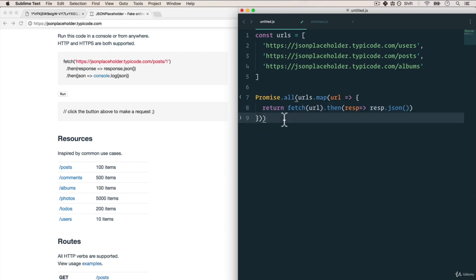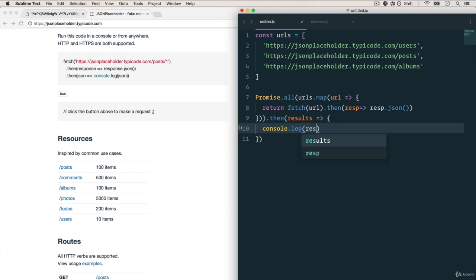And then from here, we can do a .then. And this is going to return us, remember, an array, because we're getting a promise of all these fetches. It's going to return results. For now, let's just console.log them. And we'll do results, the first one, the second one, and the third one.